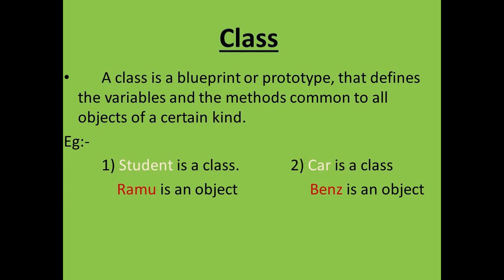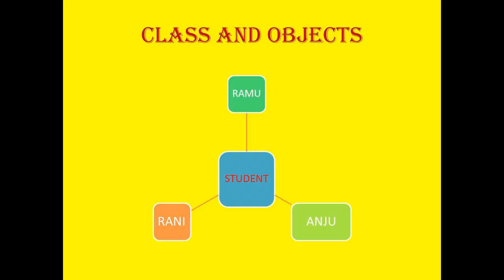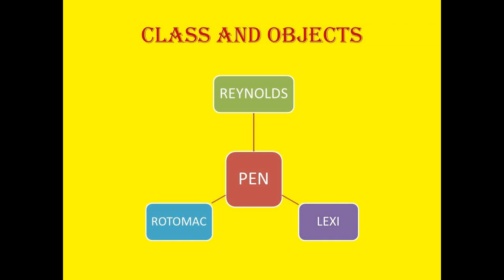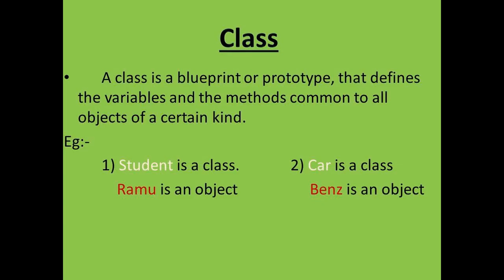And what is meant by object? You know, a student class object is Ramu. We can give names, identity. Each student we can call by a name. That is called an object. Ramu, Rani, like that way we can call the objects. Okay, and in the car class we can create some objects: Benz, Alto, Maruti, like that. In the case of the pen class we can create some different objects. What are they? Rotomac, Renault, Classics, like that pens. These are the objects of that pen class. I think you all understood the meaning of object and class.